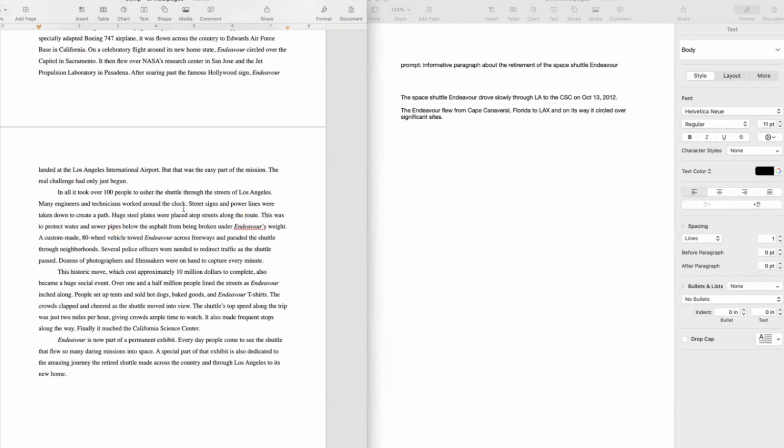Let me keep going. This was to protect water and sewer pipes below the asphalt from being broken under Endeavor's weight. A custom-made 80-wheel vehicle towed Endeavor across freeways and paraded the shuttle through neighborhoods. Several police officers were needed to redirect traffic as the shuttle passed. Dozens of photographers and filmmakers were on hand to capture every minute.